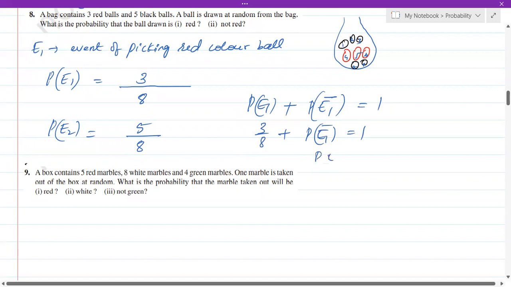Send this 3 by 8 to the other side, 1 minus 3 by 8. On taking LCM and solving it, you get 5 by 8. Or directly you can do it. Not red in the sense it is picking a black ball, right? So totally how many balls are there? 8 balls are there. Out of that, 5 balls are black. Therefore, it is 5 by 8.